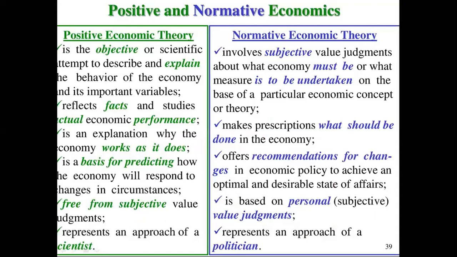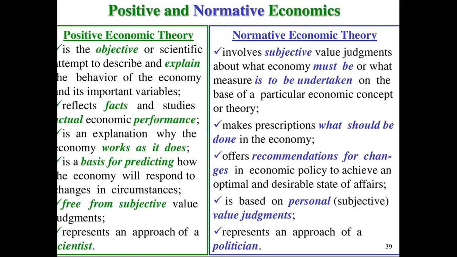Now, the next question arises, positive versus normative economics. If you remember, I told you positive economics means what is, it tells us the fact, what is there in the economy. But normative economics tells us what should be there, what ought to be, what should happen, right?